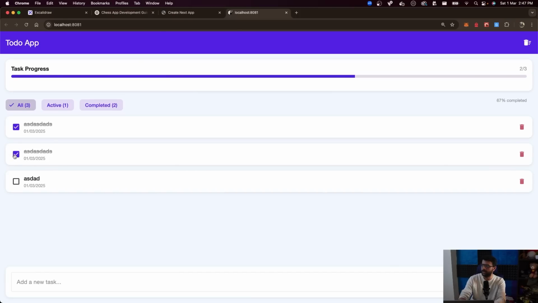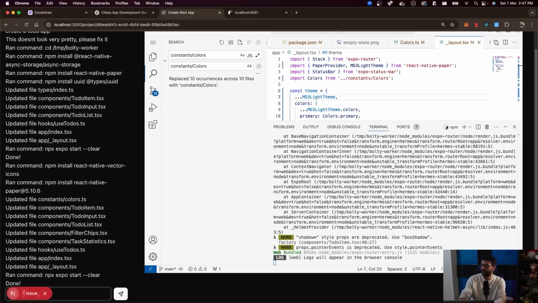All right, it does look like a prettier version of the to-do application. And yeah, seems like it's doing what it's supposed to do. Active, completed, all. Let me add another follow-up prompt.